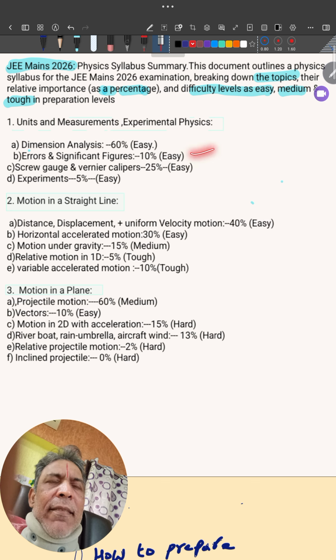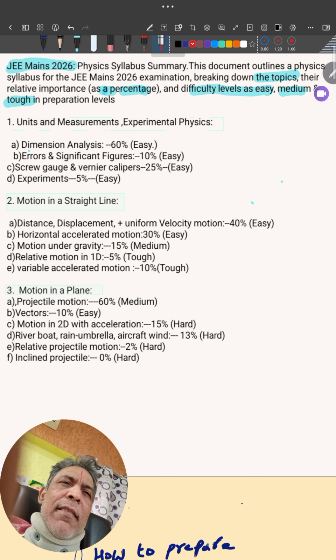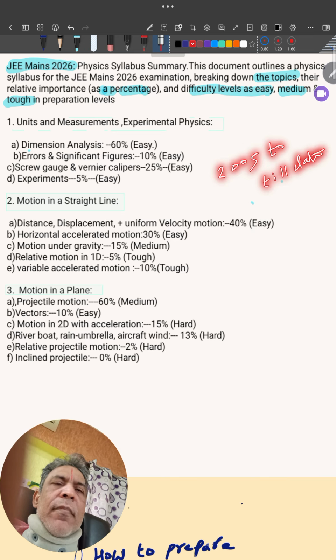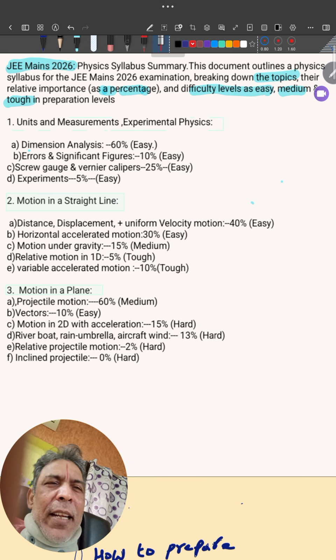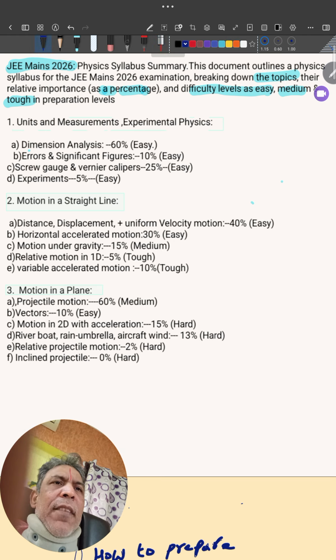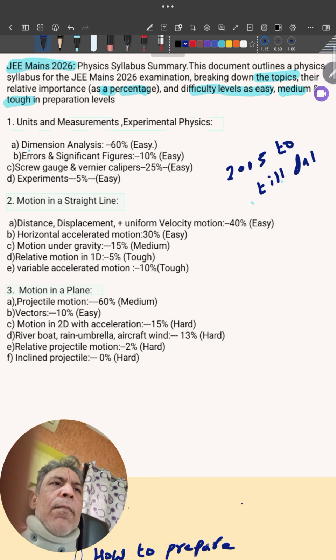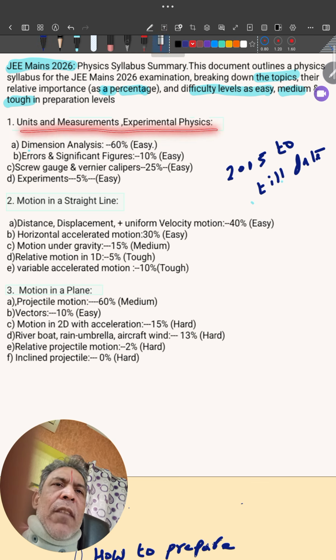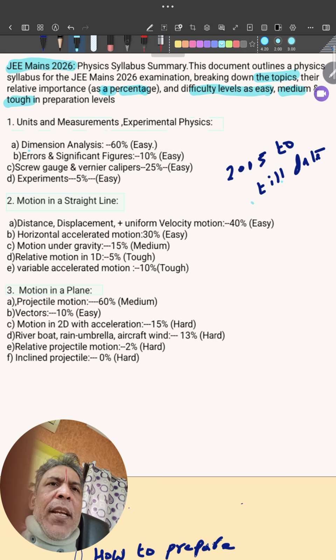Errors and significant figures, only 10%. Sir, where is this data from? From 2005 till date. We are analyzing all of this, not just last year or this year. So, the complete data from 2005 till date. Agreed? If you look at units and dimensions, experimental physics, dimensional analysis is very important. So everyone should prepare this compulsory chapter. You can't skip this one.